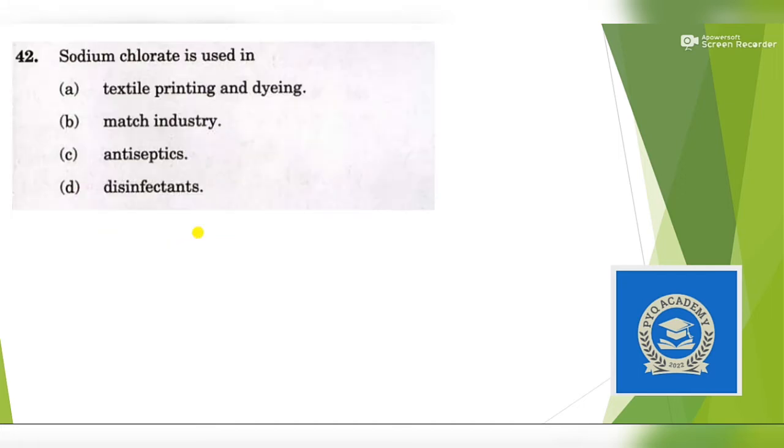Okay, next question. Sodium chlorate is used in. This is the toughest question in this set because this question has been taken from the chapter environmental chemistry of class 12. Otherwise all the questions are taken up to class 10. This is of class 12 environmental chemistry.